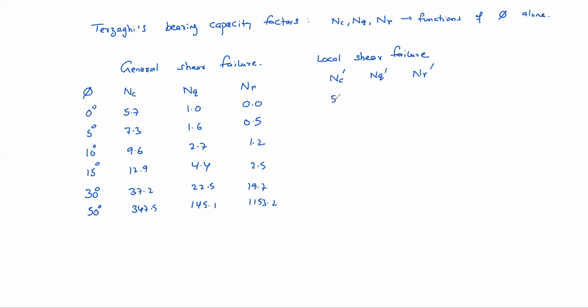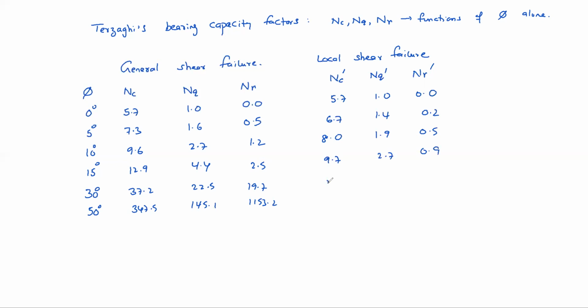So for 0 degrees the value is 5.7, 1, 0. Then here it is 6.7, 1.4, 0.2. For 10 degrees, if you modify accordingly, you will get 8, 1.9, 0.5. Here 9.7, 2.7, 0.9.